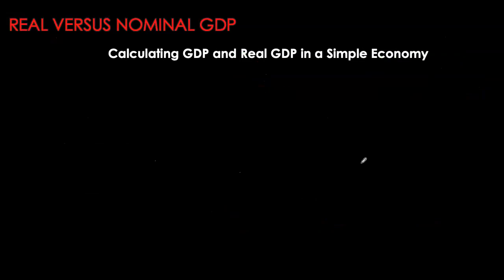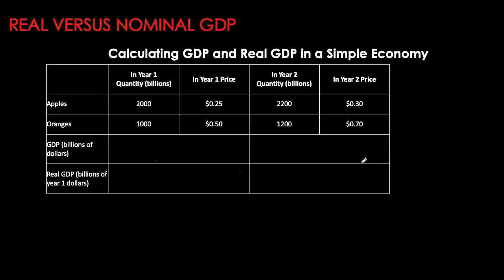Now let's look at an example to calculate real and nominal GDP. In this oversimplified economy, we have only two goods, apples and oranges. Production levels are in the first column and the respective prices are in the second column. So this is for year one, and these ones over here are for year two. So you can see apple production has gone up, orange production has gone up, and so have the prices. Prices in year one are lower than prices in year two.